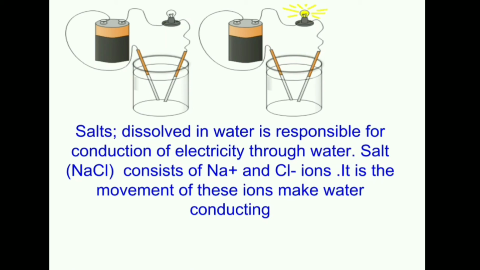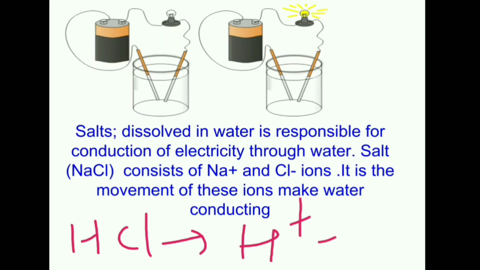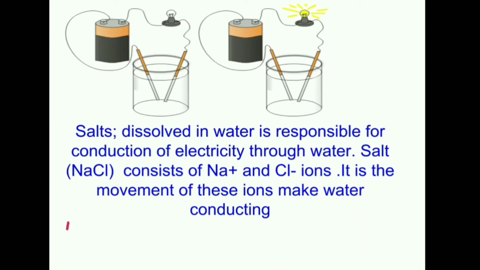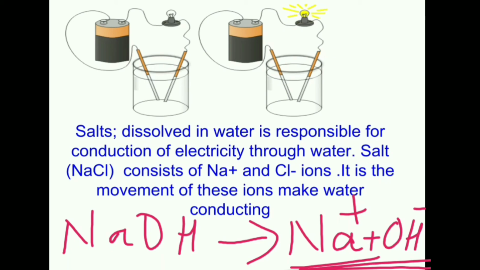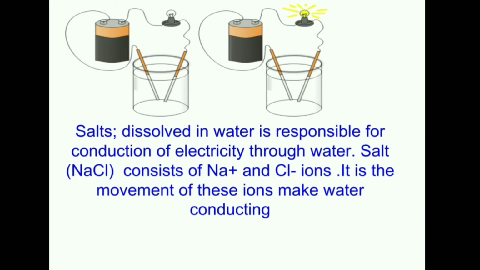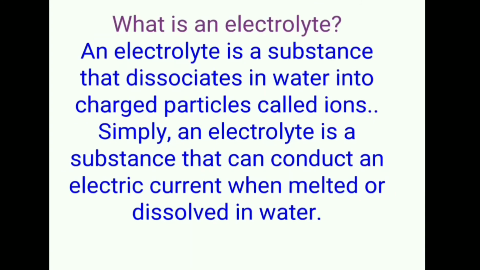तो जो भी चीज़ हम उसमें ऐड कर रहे हैं ना, suppose we have added the HCl, तो HCl के साथ भी यही हुआ है. It dissociates into two ions, H plus and Cl minus. तो these two ions are formed which make the water conducting. Similarly, if we add NaOH, तो इस केस में भी क्या हुआ है? It has broken into two ions, that is Na plus and OH minus. So movement of these two ions is making the solution conducting. So that means solution becomes conducting if it contains ions.